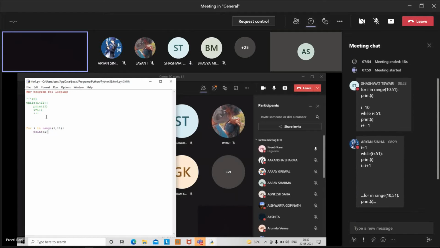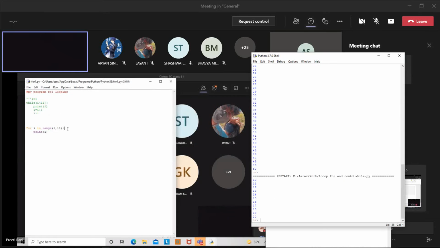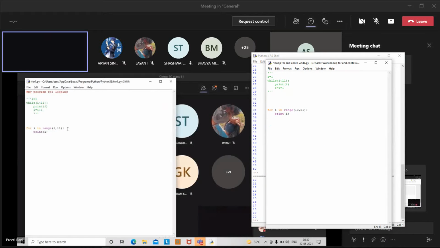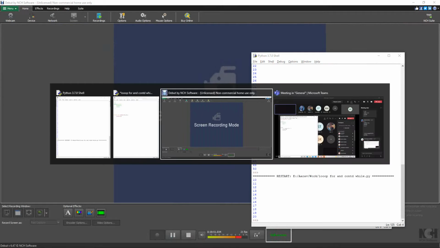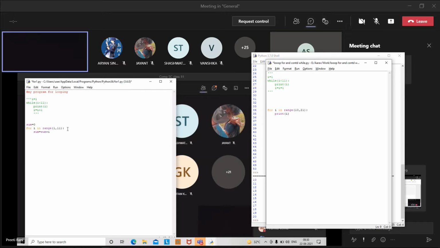In the while loop, it was given there ki sum equals to sum plus I. Okay. But here, how can we write it? In the sum also, again, we will take sum equals to 0 there. Then we will calculate sum equals to sum plus I. Then after that, if you don't want to print that, print sum. Okay, so that's why it is printing the sum according to the for loop. Is this okay?